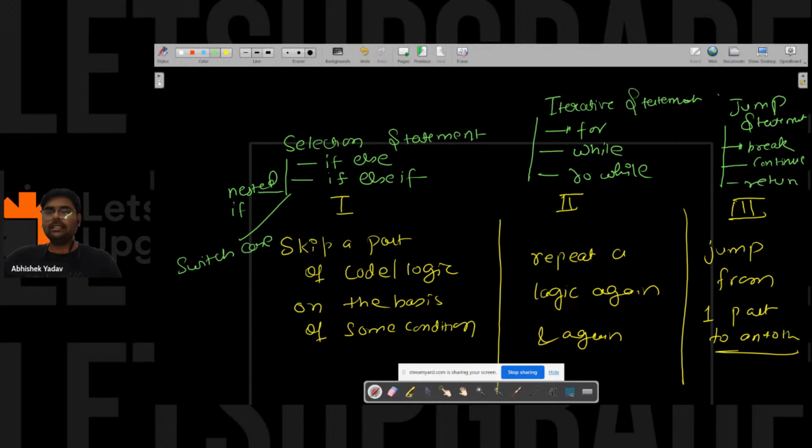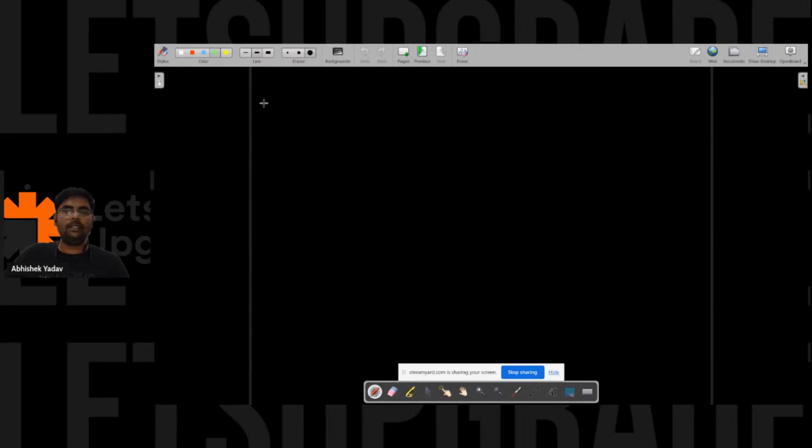So let's try to understand each of the control statements one by one, okay everyone? Let's start with the selection statement. The first selection statement is if else. Can you guys write in the chat in which situation we have to use if else? Please write in the chat. Till that time I'm writing the syntax here.